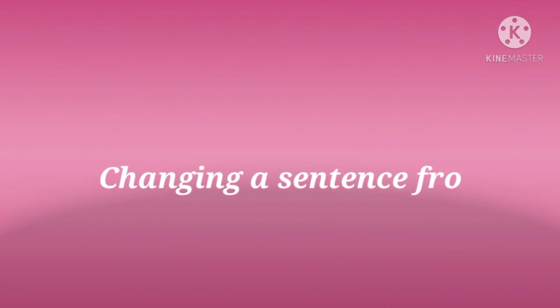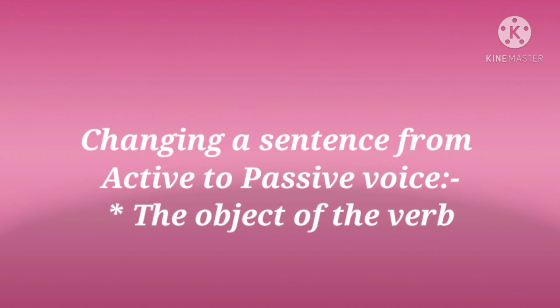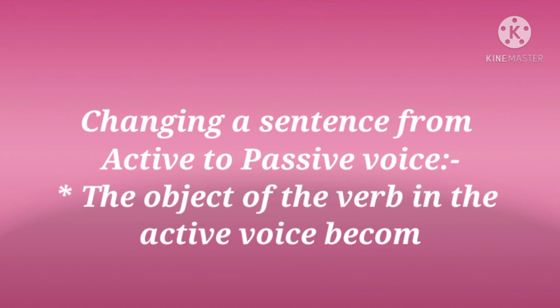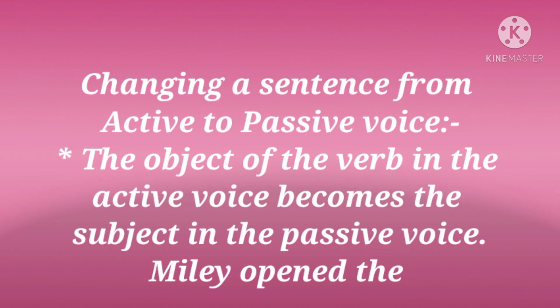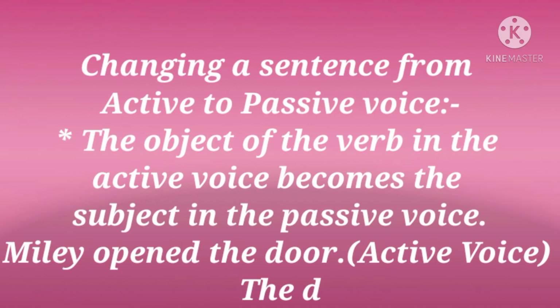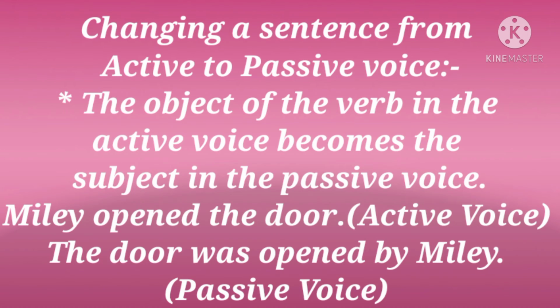Now, children, while changing a sentence from active to passive voice, the following points have to be remembered. First, the object of the verb in the active voice becomes the subject in the passive voice. For example, children, Millie opened the door. It is in active voice. And the door was opened by Millie. Now, children, we will see both the sentences one by one.